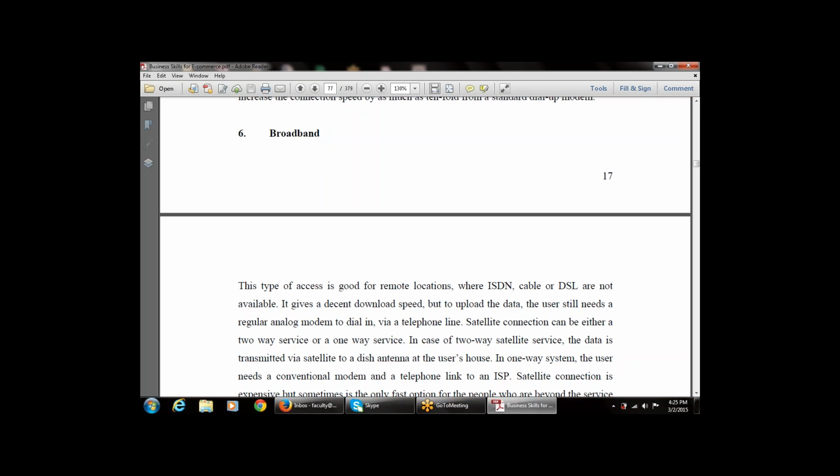It gives a decent download speed, but to upload the data, the user still needs a regular analog modem to dial in. That is, it has a great download speed, but when we want to upload the data, the user still needs an analog modem to dial in via telephone line. Satellite connection can be either a two-way service or a one-way service. In case of two-way, the data is transmitted via satellite to a dish antenna at the user's house. In a one-way system, the user needs a conventional modem and a telephone link to an ISP.